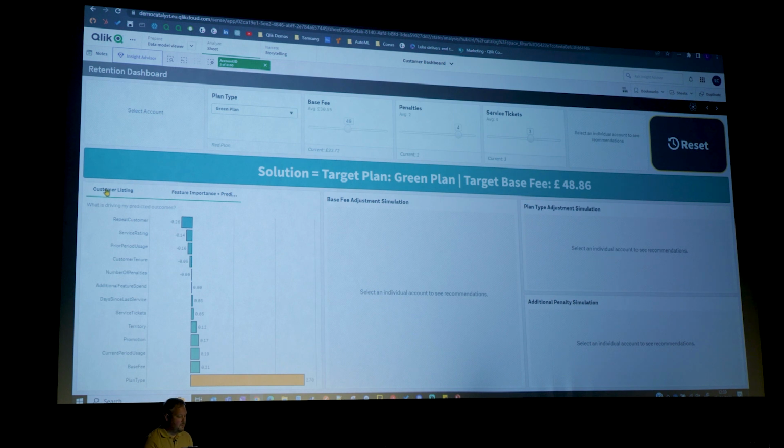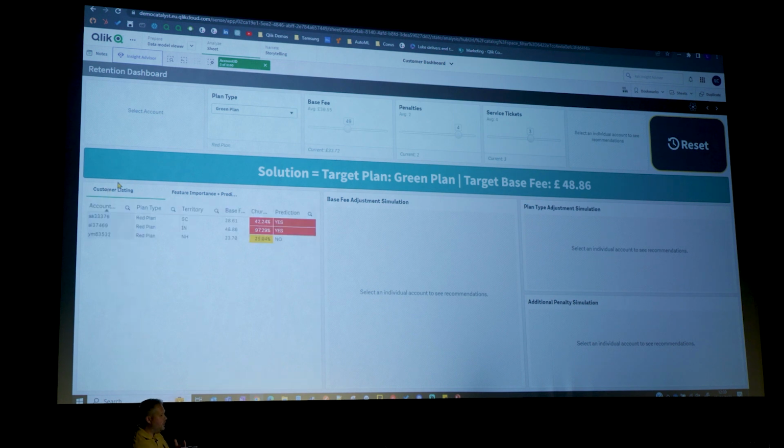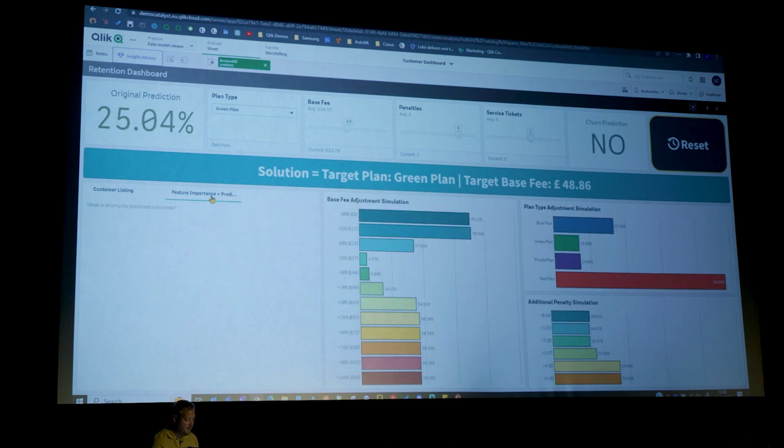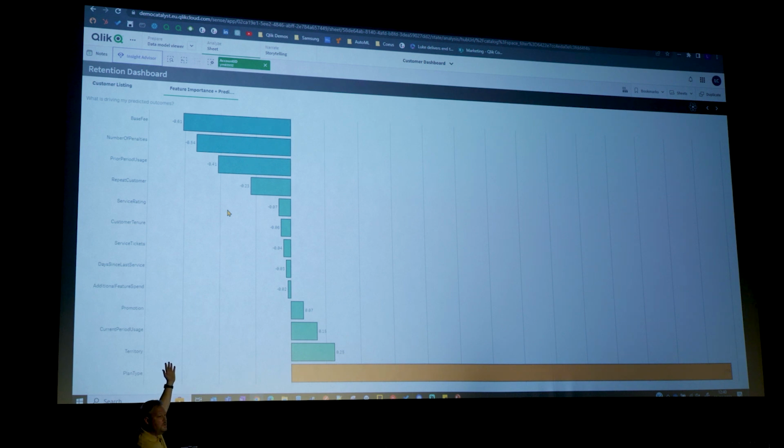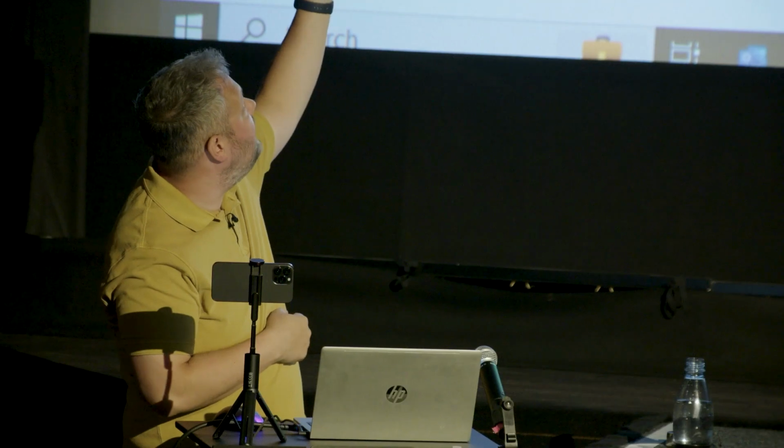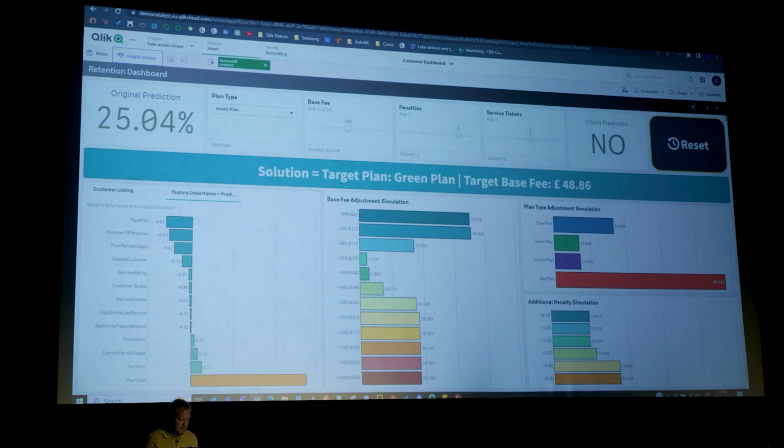And what I want to show here is it's not just about looking at customers that are going to churn. It's maybe focusing on customers that the model predicts will stay, but they're so close to the tipping point. What can we do to make sure that they actually don't go? And my next favourite customer, YM63532, if I select them, we'll have a look at their feature importance again. Like the first customer, base fee is just not a consideration at all, and we'll come to that in a minute. It's the plan type again. Massively out there is the main driver. Let me reset my predictions.